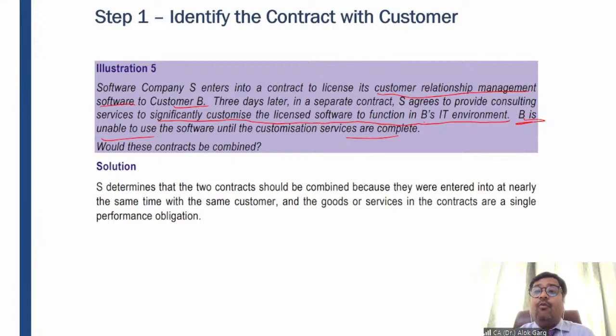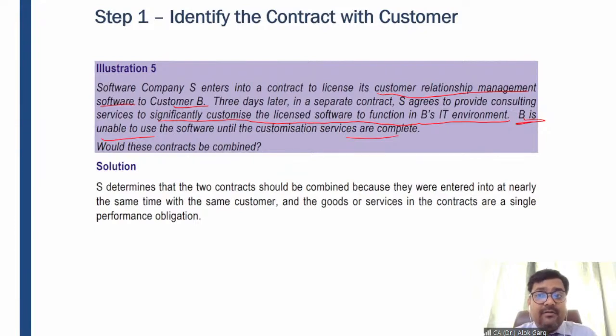It means, what would be the performance obligation? Is it only providing a license to this software? Because when they entered into this license, they realized that there is no use for this software, right? If ICAI says that, guys, we are providing free classes, or let's say classes at a very nominal cost to all of the students who are going to appear for the CA final examination, but ICAI will not provide you a link.